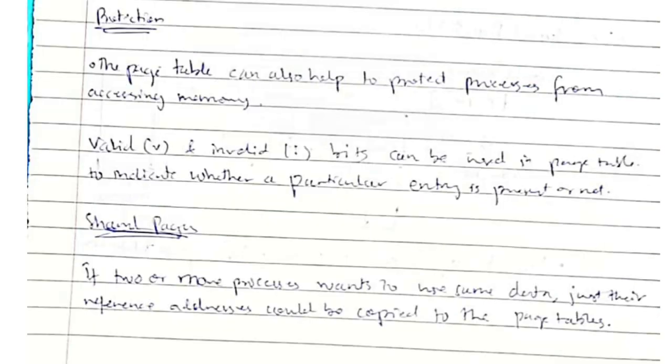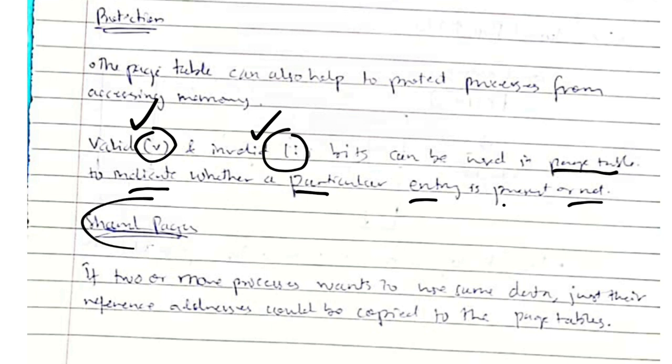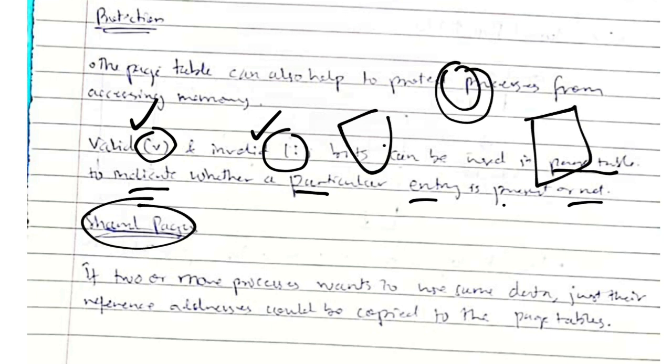There is a second advantage to the page table: it will keep the valid bit or the invalid bit, and it can be used by the page table to indicate whether a particular entry is present or not. So it will help in faster fetching of the data by looking at the valid or invalid bits. The next one is shared pages. That means if two processes require the same data, that data can be shared between the two processes just by having the reference of the page here. We need not have two copies fetched again and again. Only the reference is sufficient.